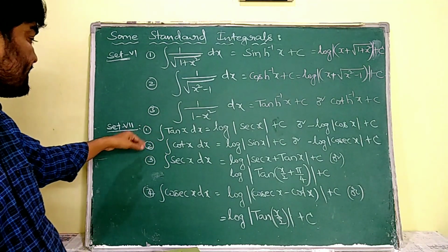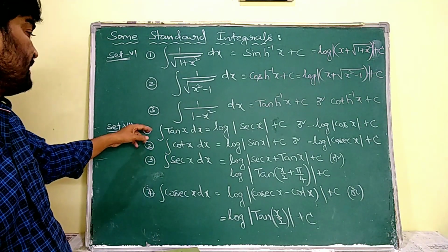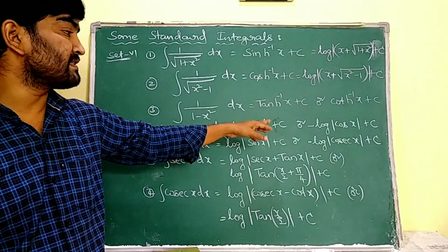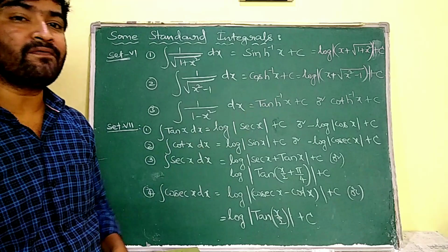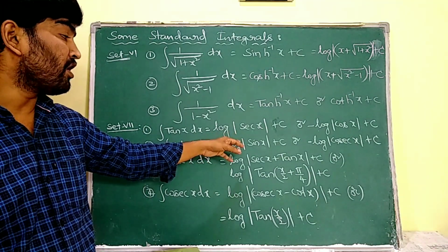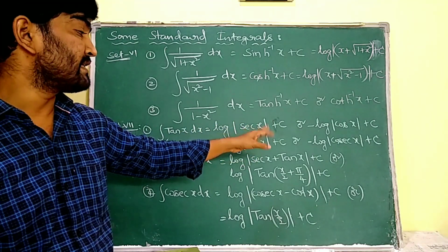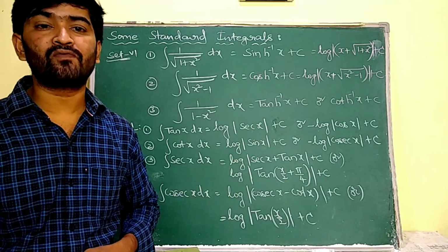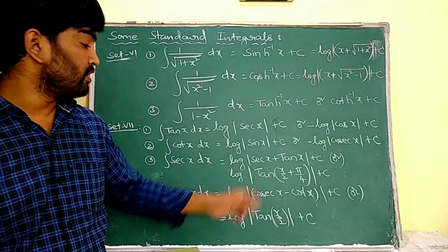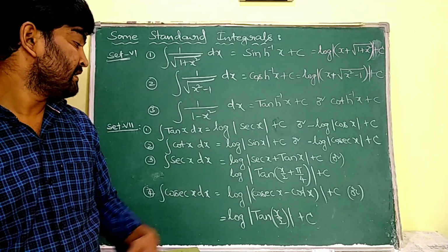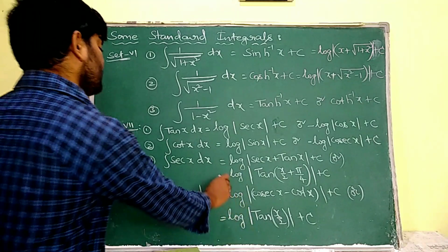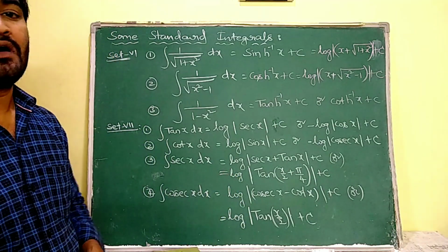See, the next set is a very important one. Integral tan x dx is equal to log of secant x plus c or minus log of cos x plus c. Integral cot x dx is equal to log of sin x plus c or minus log of cosecant x plus c. Integral secant x dx is equal to log of secant x plus tan x plus c or log of tan of x by 2 plus pi by 4, plus c.